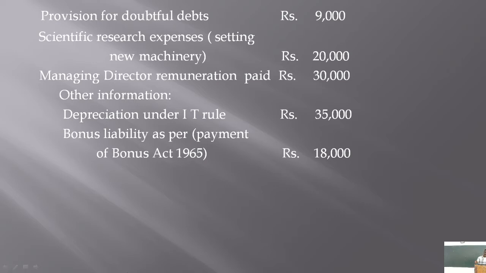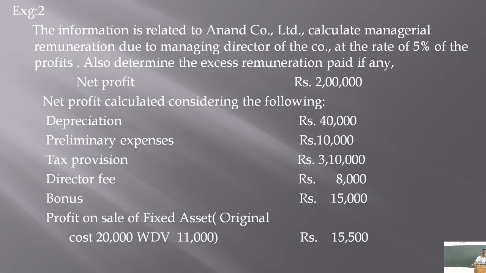This is the information related to Anand Company Limited, where profit is already calculated, that is 2 lakh rupees, and while calculating this profit of 2 lakhs, these expenses and incomes are already taken into consideration.